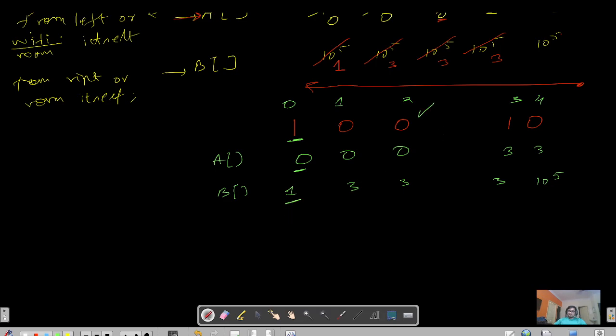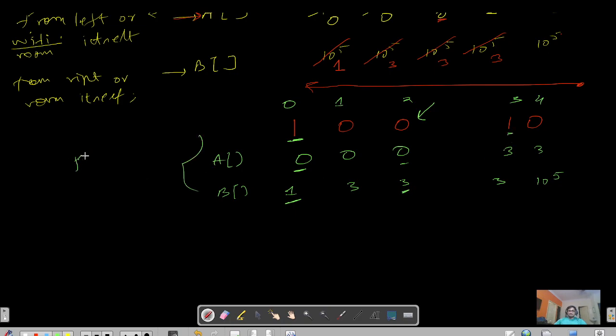Similarly, at this position, this room has no Wi-Fi, but the signal can reach this room from the left Wi-Fi present at index 0, and this current room can receive signal from the nearest right-hand side room that has Wi-Fi, which is at index 3, and you can verify that as well.